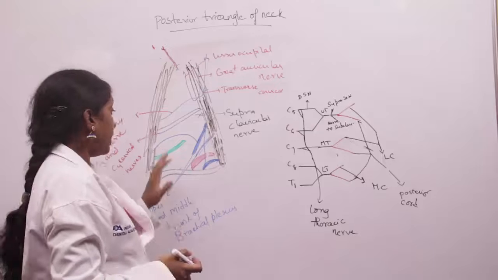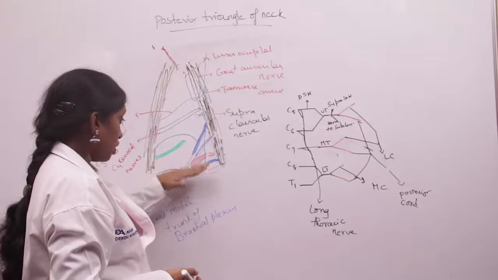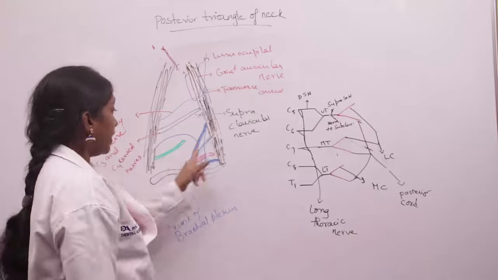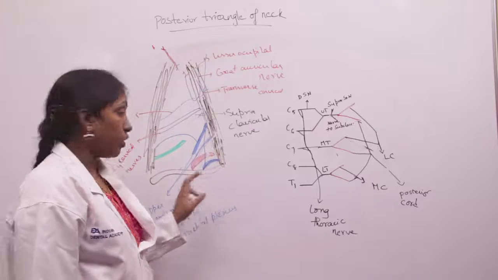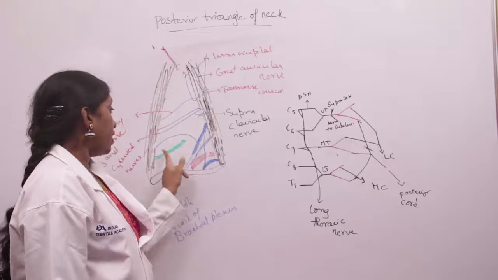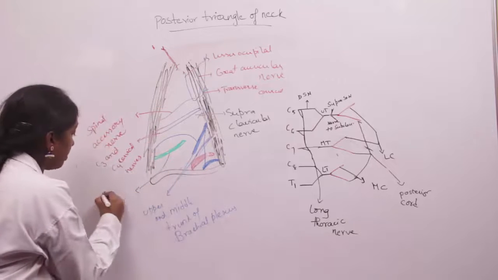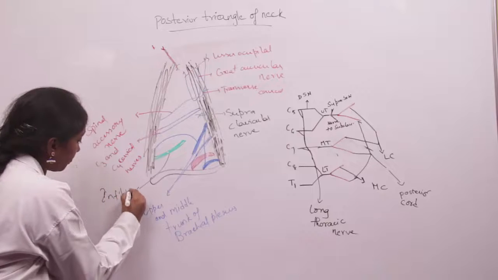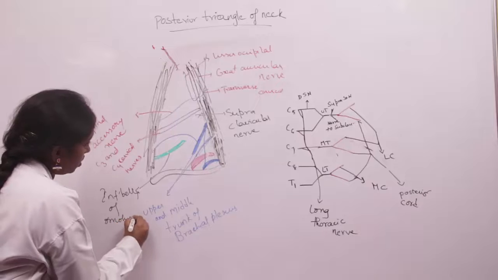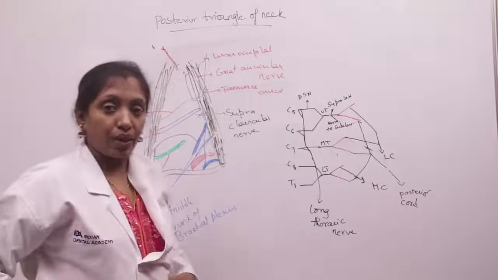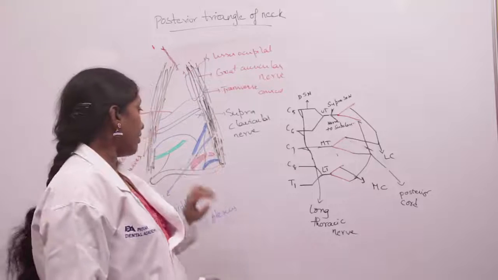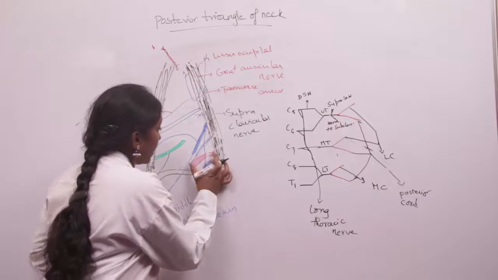And coming to the supraclavicular triangle, in front it is formed by the posterior border of sternocleidomastoid, behind by the anterior border of trapezius, above by the inferior belly of omohyoid. So this is the inferior belly of omohyoid. And based by the middle one-third of the clavicle. So coming to the contents of the supraclavicular triangle, we can see the subclavian artery here.